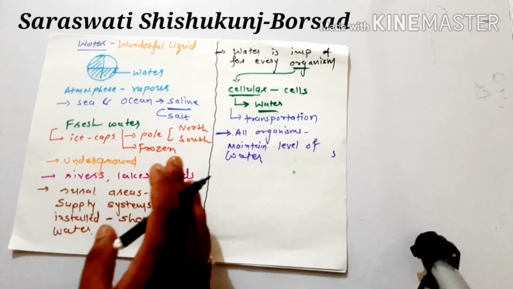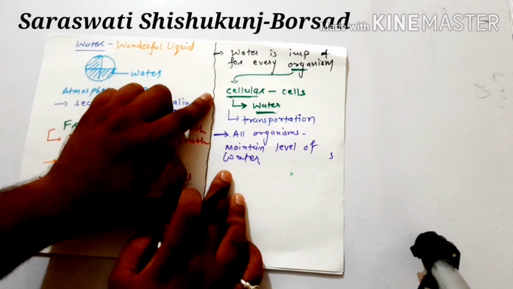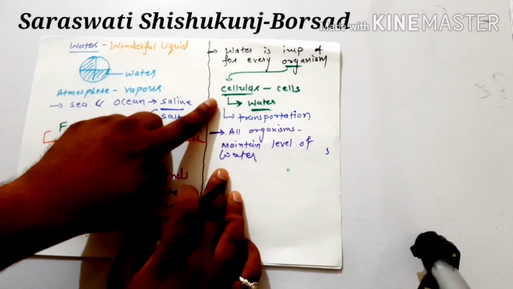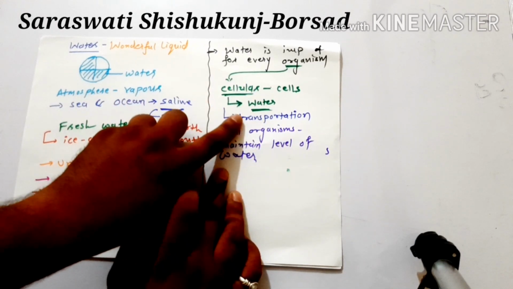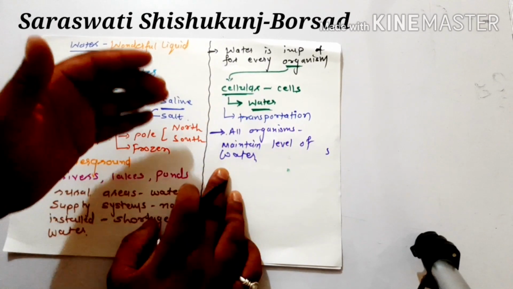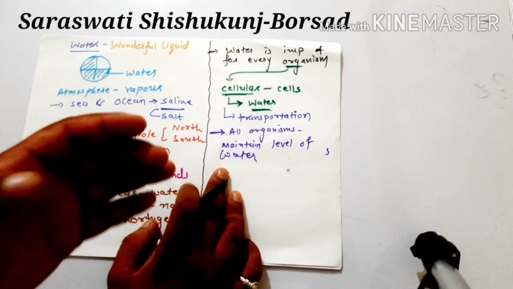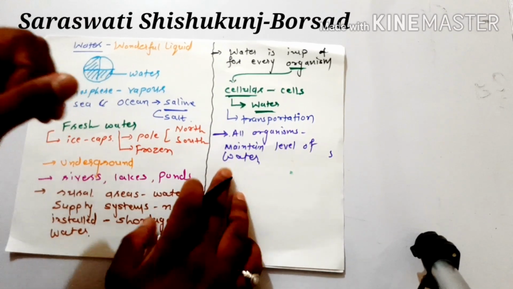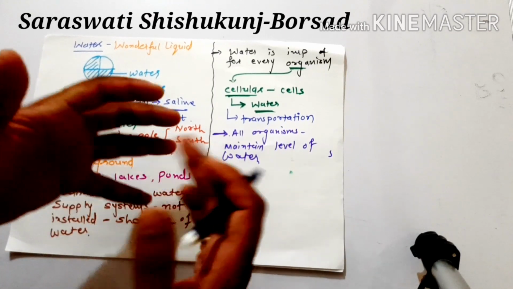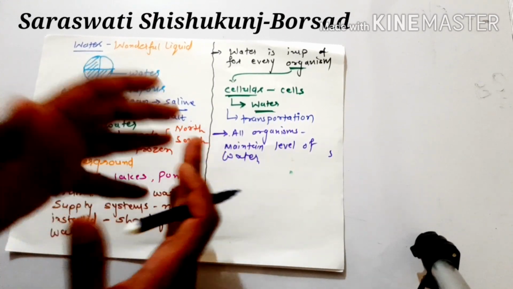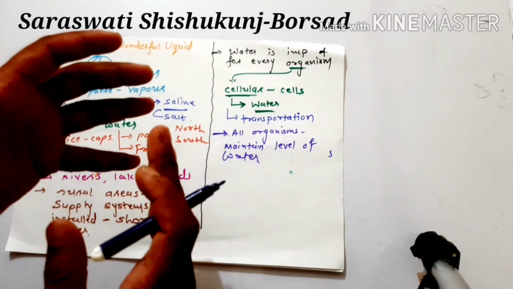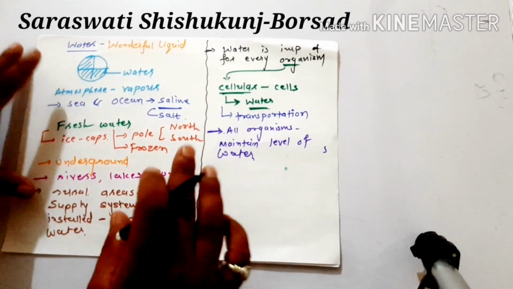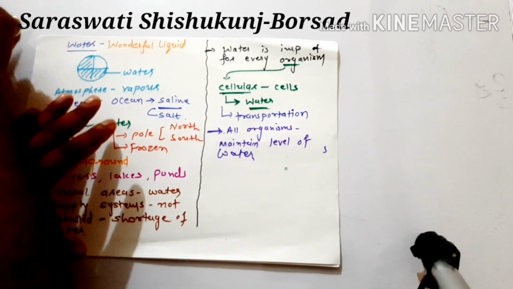It's very simple: every organism does some life process, some cellular activities. In those cellular activities which are done by cells, a medium of water is required. Also in the transportation of nutrients from one place to another, a medium of water is very necessary. So due to all these activities by which life is possible, water is necessary. So every organism will maintain water in their body, right?